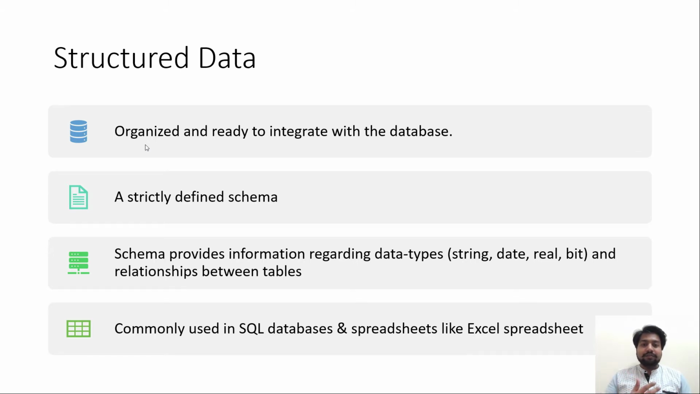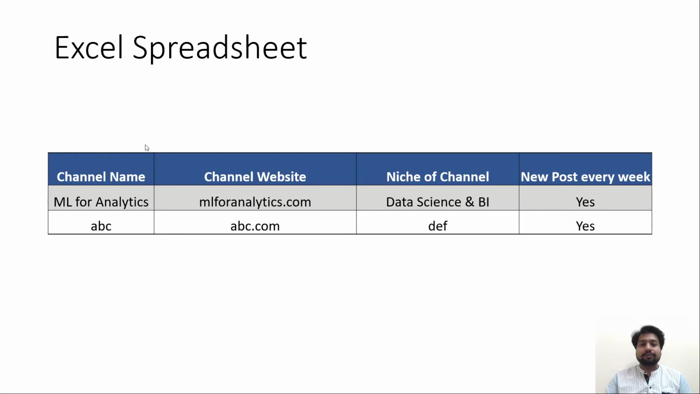And from a schema, we can get a lot of information, like data types, such as string data, date data, real type data, or bitwise data. Even the relationships between the tables can be justified with the schema. Commonly used examples of structured data are SQL databases or any kind of spreadsheet. Even an Excel spreadsheet is structured data.